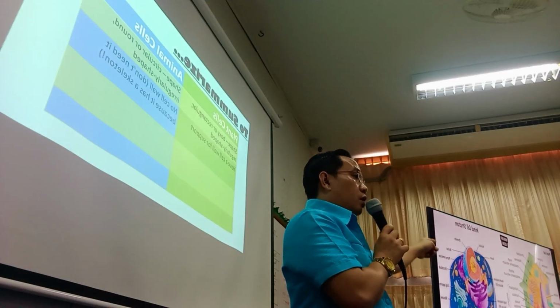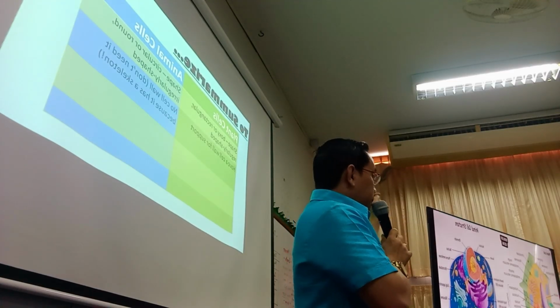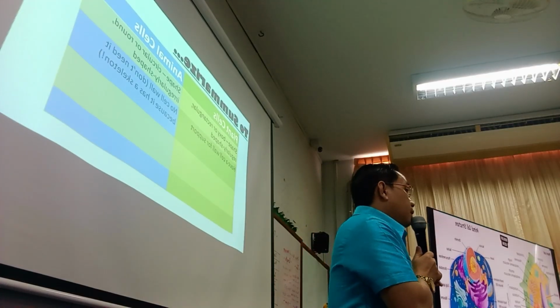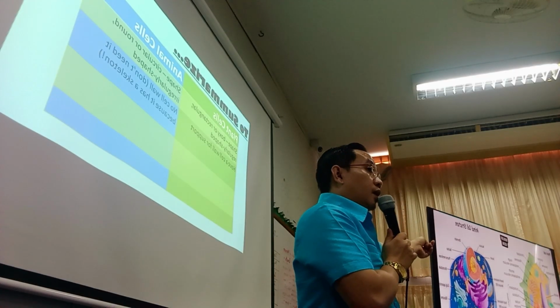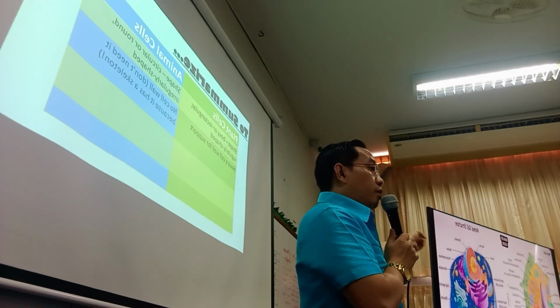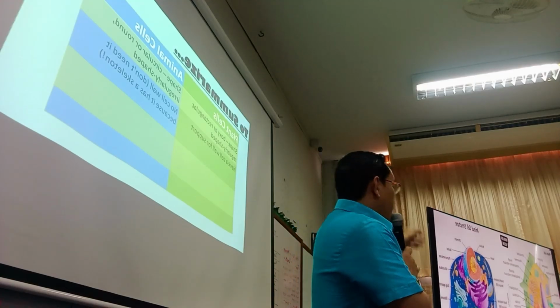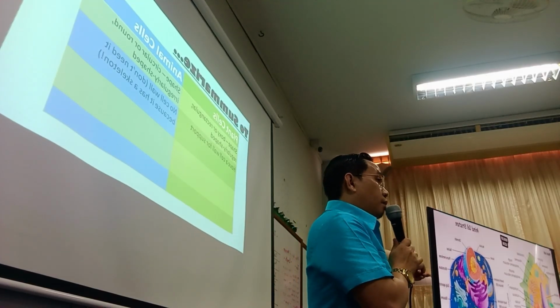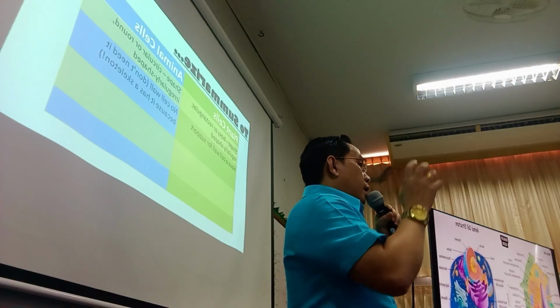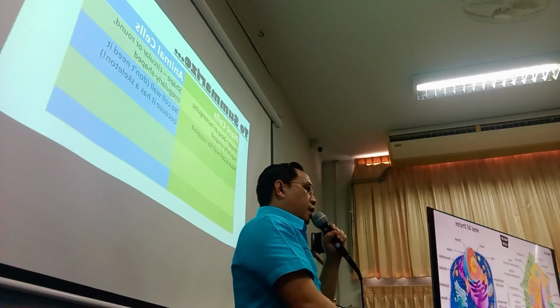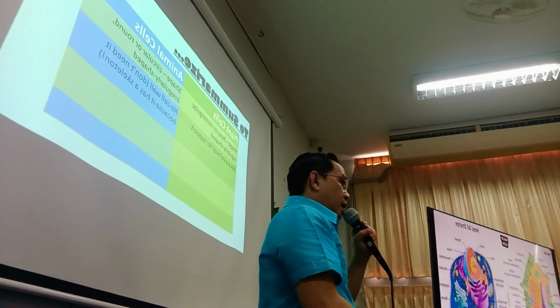In the future, as I said yesterday, you will be making a project like this using clay. Have you ever tried it before in grade school? You will be working by group on a plant cell and animal cell model, so that you understand what this structure is all about.